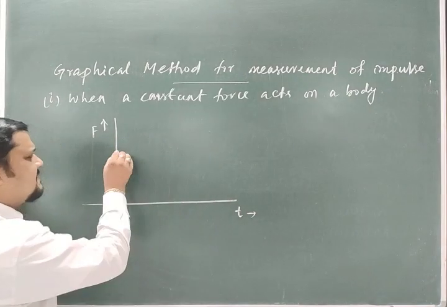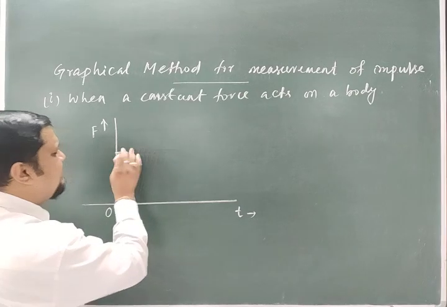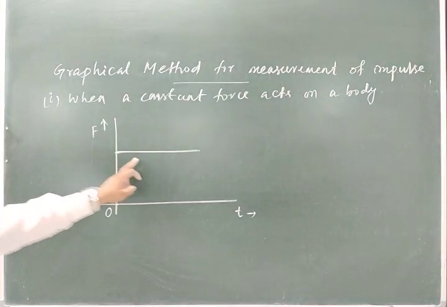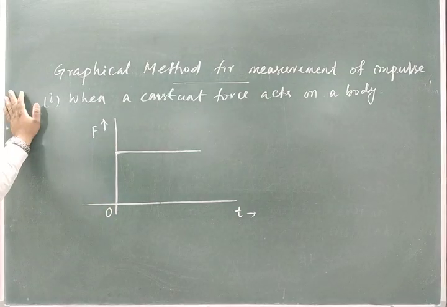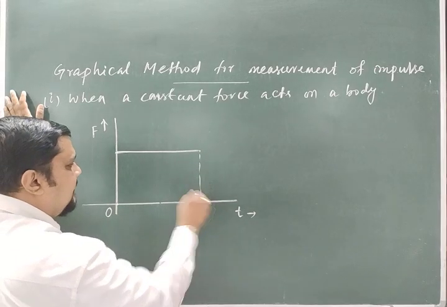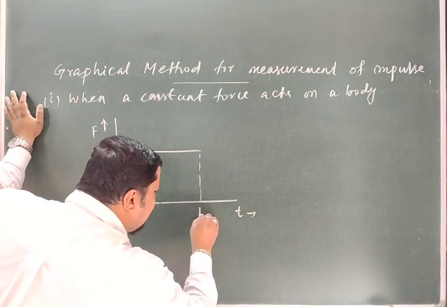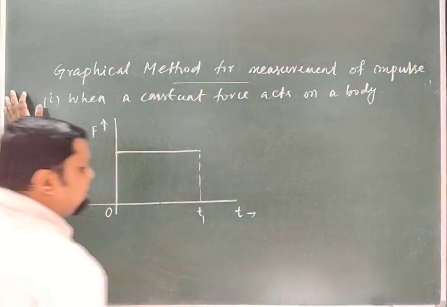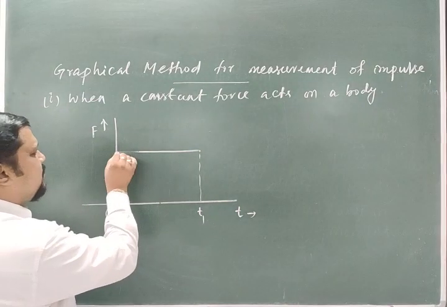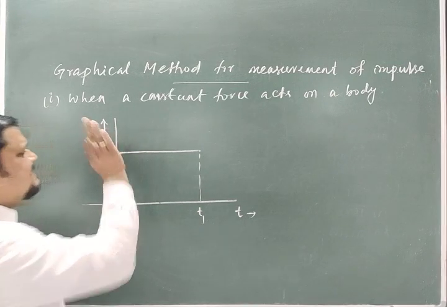As time passes, the force is constant, it is not changing in magnitude or direction. So it is parallel to the time axis. So this is time, suppose T1, 0 to T1. Up to this I have measured, and this force is a parallel line because it is a constant force.